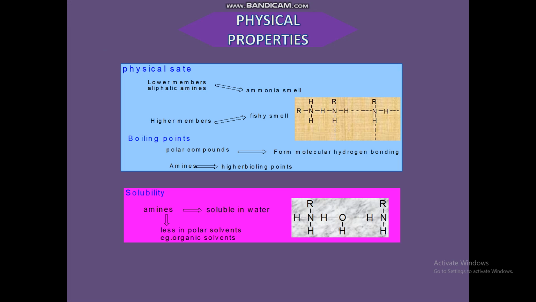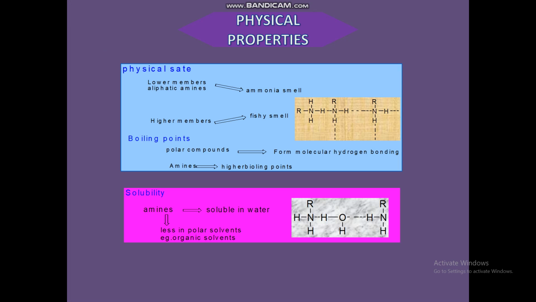First, physical state: the lower members of aliphatic amines are gases with a smell of ammonia, and higher members are mostly liquids with a fishy smell. Next, boiling points: like ammonia, amines are polar compounds, except the tertiary amines, so they can form intermolecular hydrogen bonds.